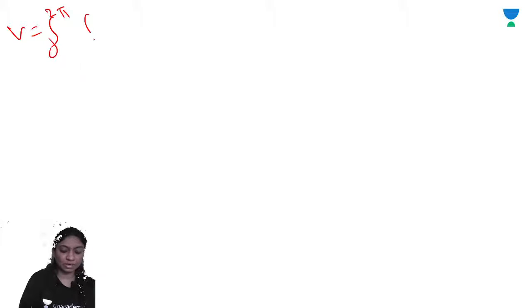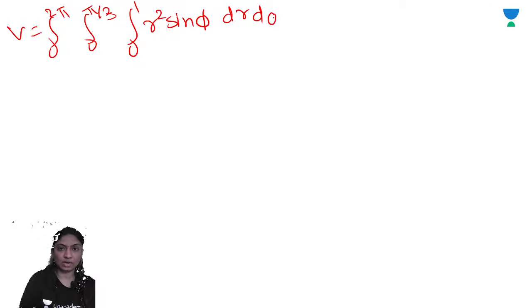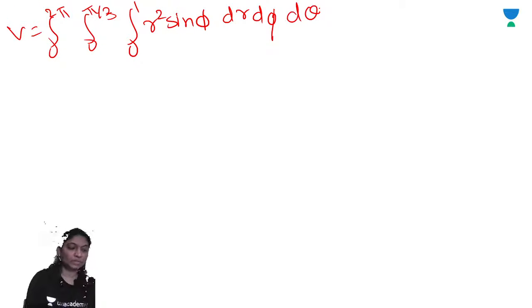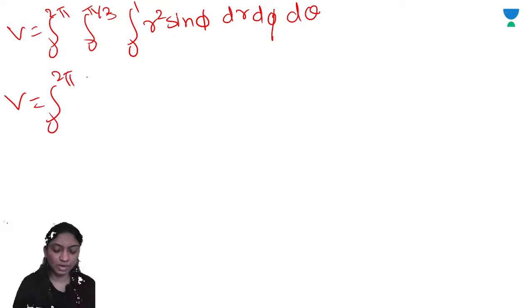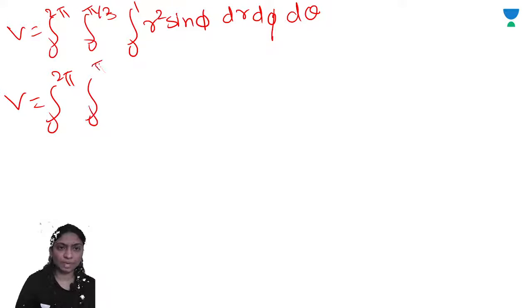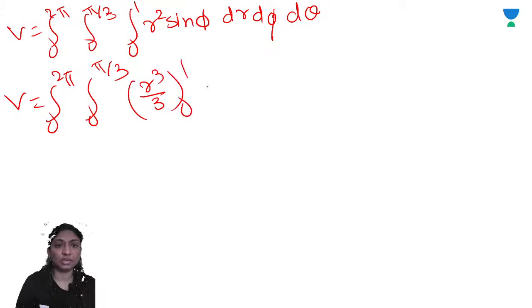So shall I write on the next page that V is equal to integral 0 to 2 pi, integral 0 to pi by 3, integral 0 to 1, r square sine phi, dr d phi d theta, right? So first we will calculate this. V is equal to integral from 0 to 2 pi and integral from 0 to pi by 3. First integrate with respect to r. So you will get r cube by 3 from 0 to 1, sine